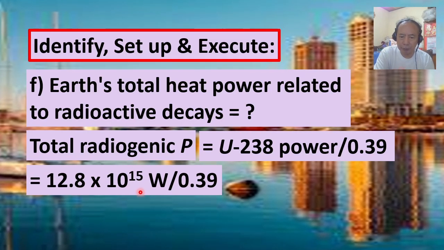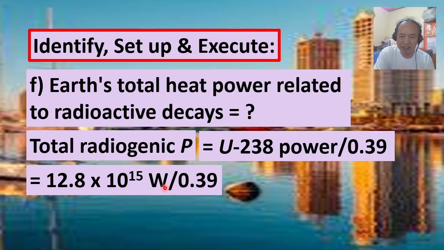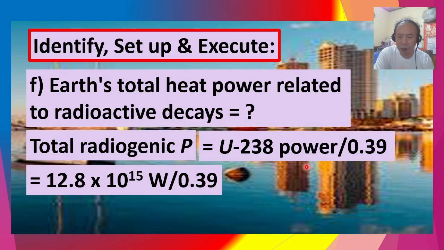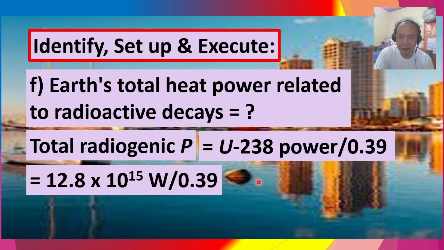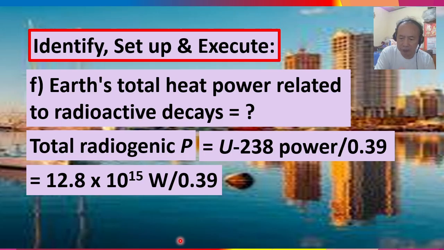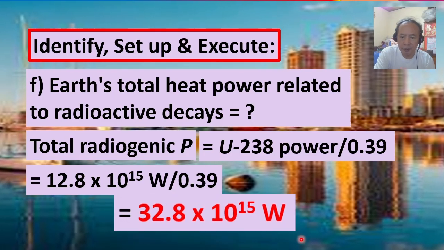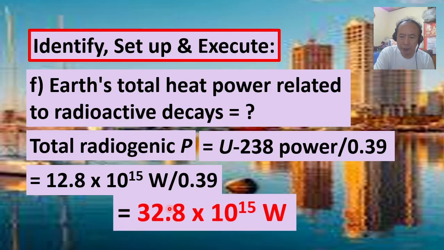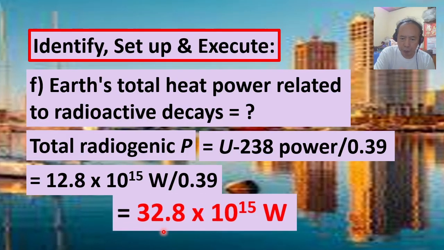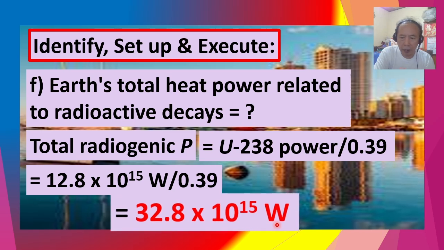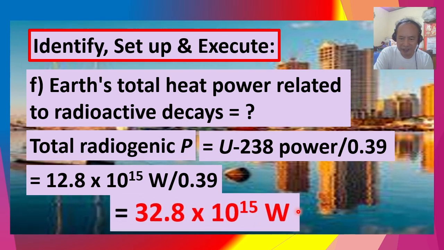12.8 times 10 to the 15th power watts, that is the uranium-238 power computed earlier. So dividing that by 0.39, we obtain what we call the total radiogenic power, 32.8 times 10 to the 15th power watts.